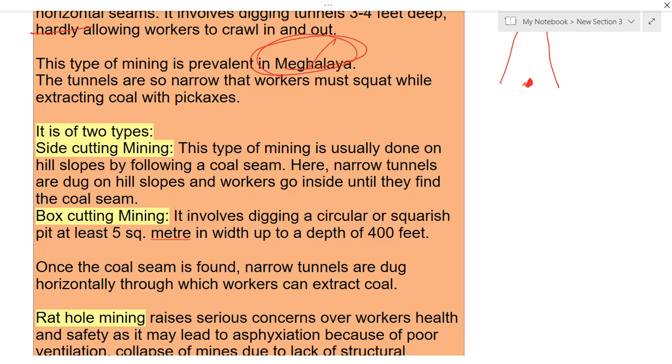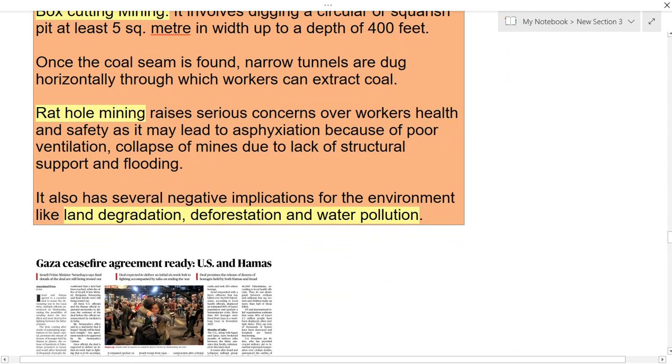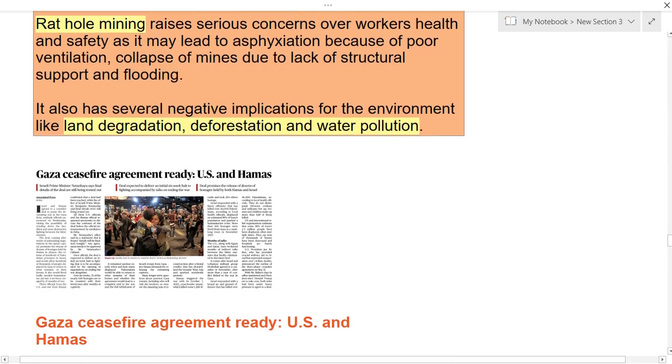Rat hole mining is a serious cause of concern for workers' health, because it leads to asphyxiation, that is, they do not get proper air to breathe or normal ventilation, and there is also a lack of structural support and flooding. It also has severe negative implications for the environment, for example land degradation, deforestation, water pollution, loss of life and loss of property.